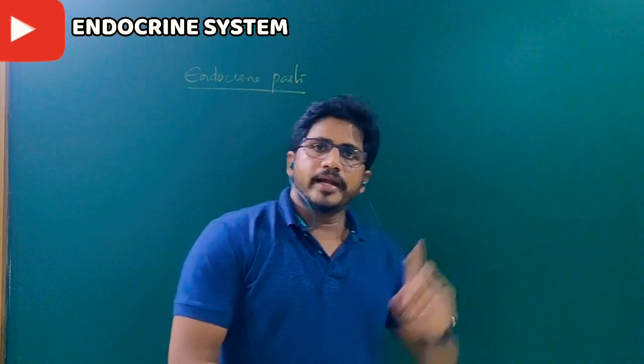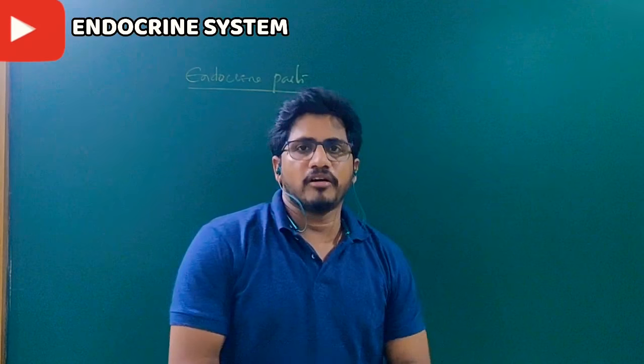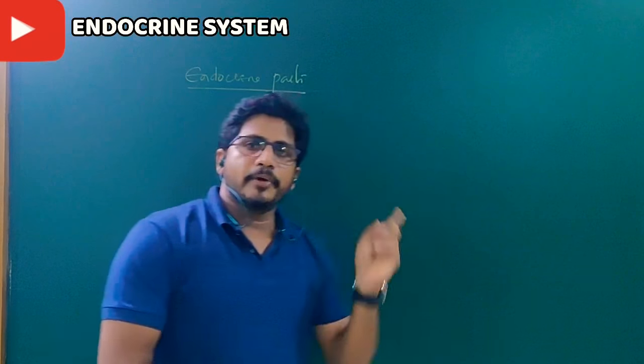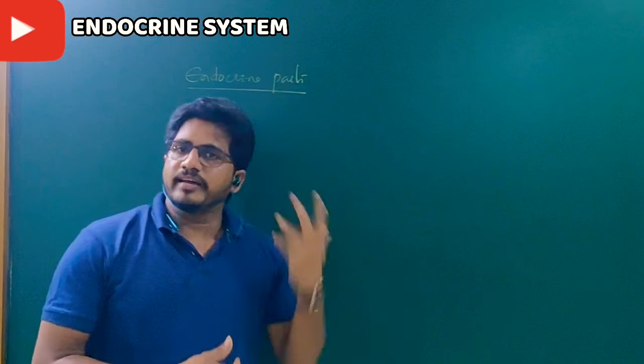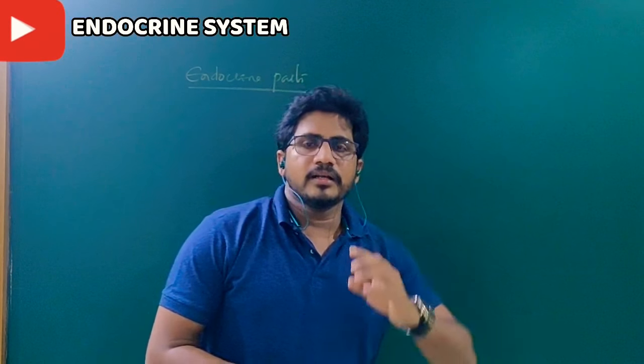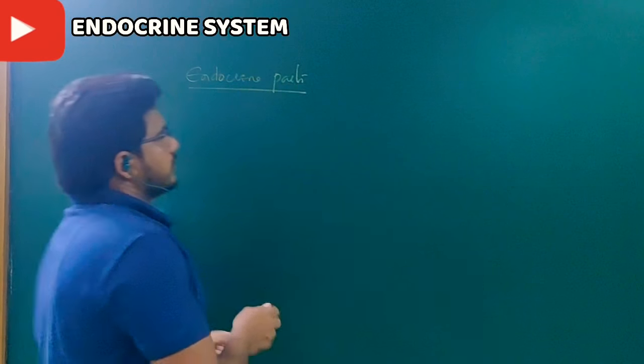That's it. Endocrine parts are not part of the endocrine glands. They belong to the respiratory, circulatory, digestive or nervous system, but they also contribute some production of hormones.